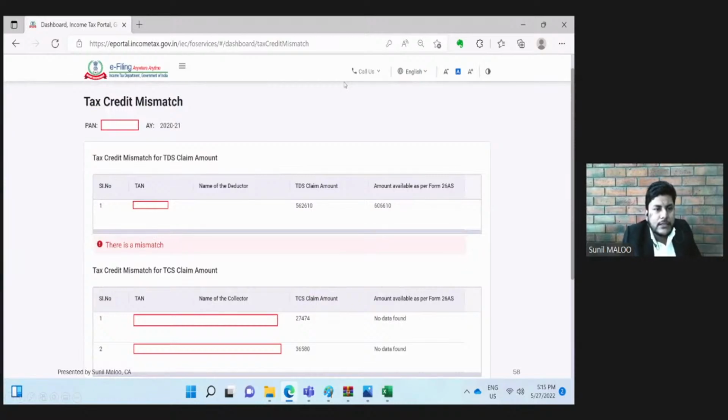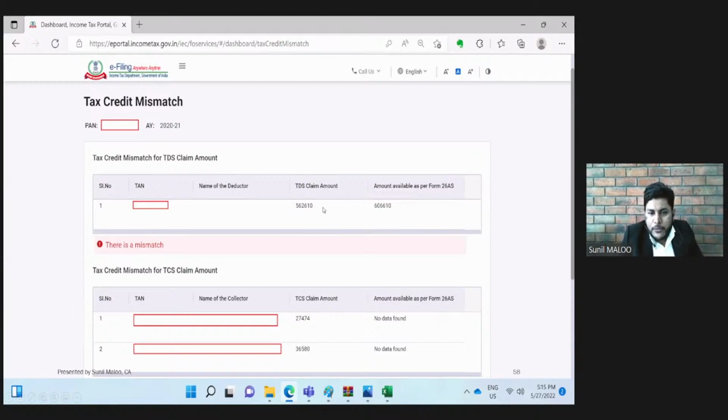As we can see, this is the tax mismatch summary for this particular PAN for assessment year 2021. There are two headers: tax credit mismatch for TDS claim amount, and another one is tax credit mismatch for TCS claim amount. Here the TAN number and name of deductors are given generally, which is hidden over here.